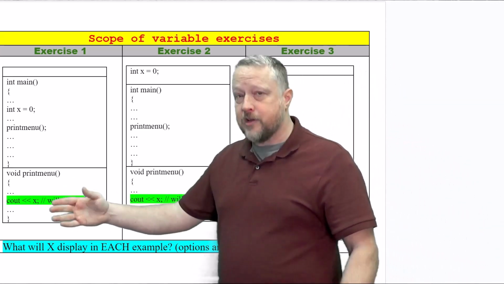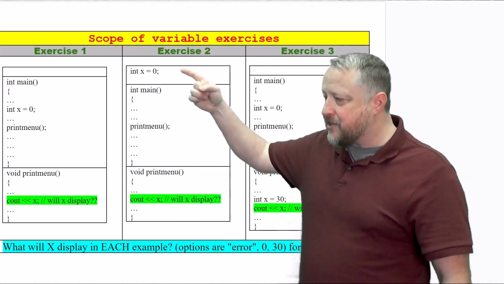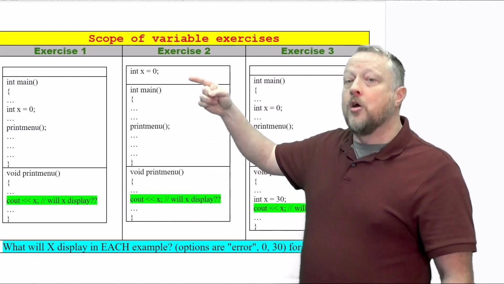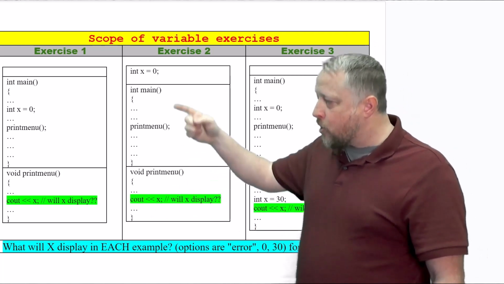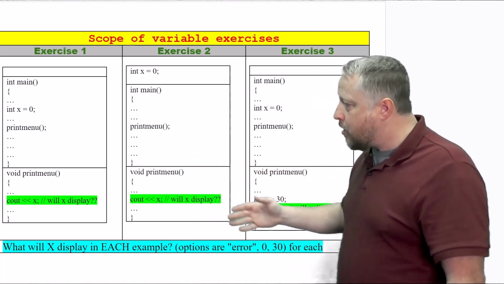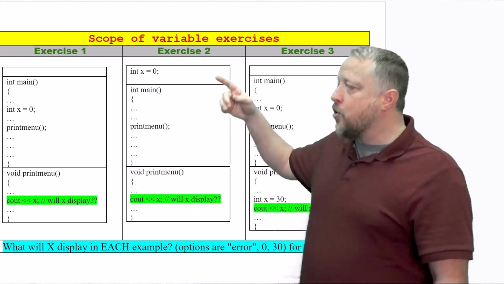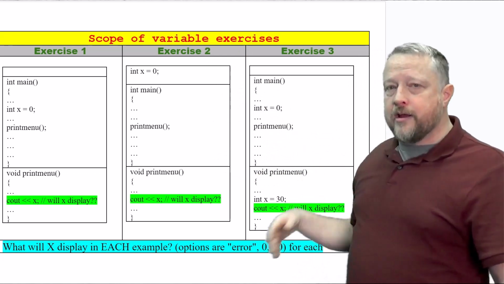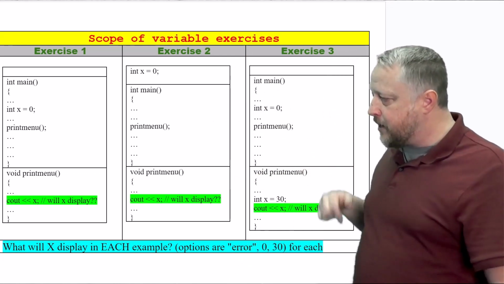It has absolutely no idea who that is, so it's going to give us our first error. Now, number 2 is almost the exact same setup, but this time I have a global variable. That would let it get away with it. This time it would print out 0, so the answer on this one is 0. And again, it looked local first, didn't see anything, so it went to the global section. Oh, yeah, there it is. And now I get my 0 from there. So the second one is going to be 0.